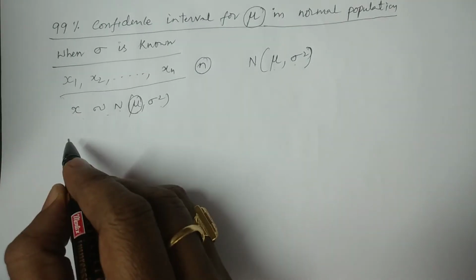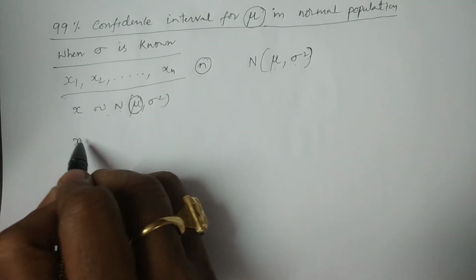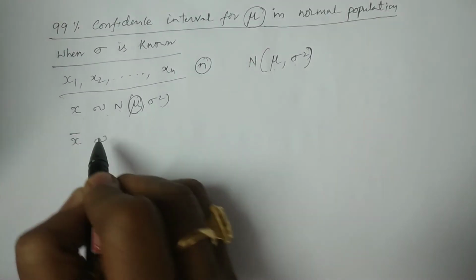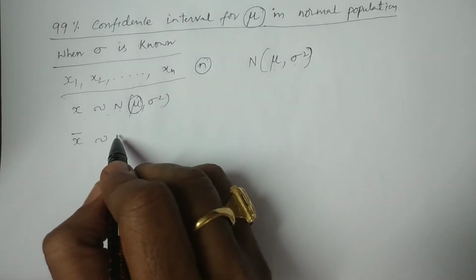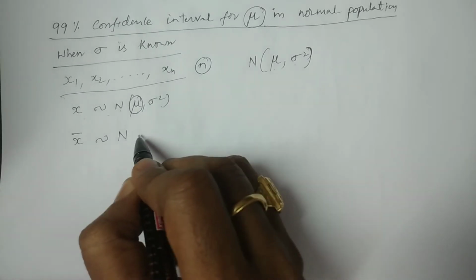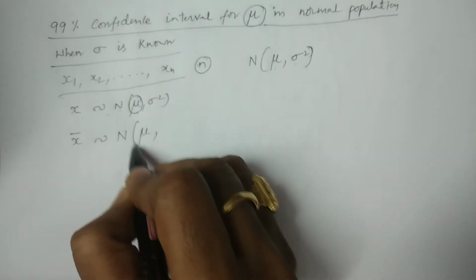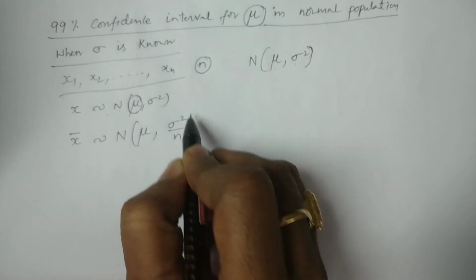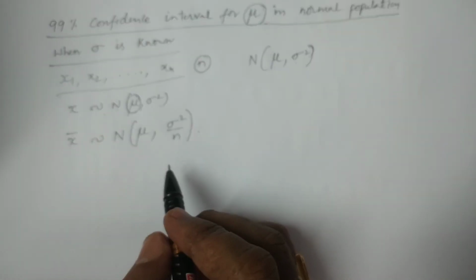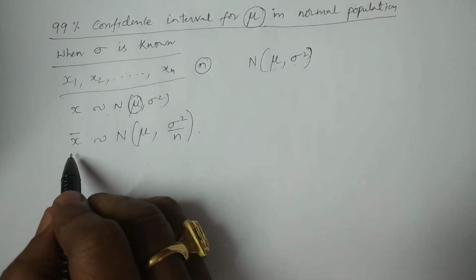Now I write the distribution of x bar, that is the sample mean. The x bar distribution again follows a normal distribution with mean mu and variance sigma square by n. Now I consider the standard normal variate for x bar.